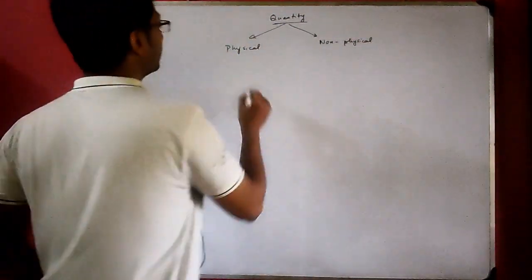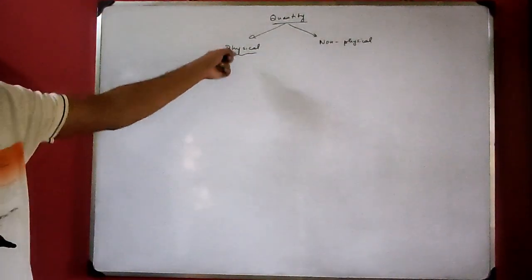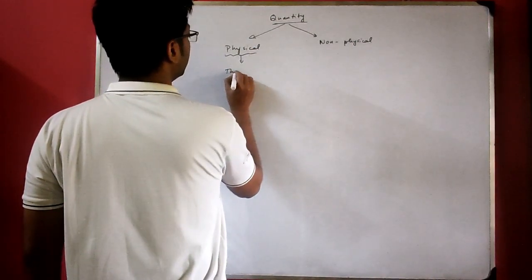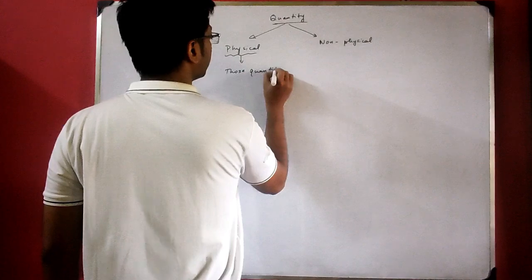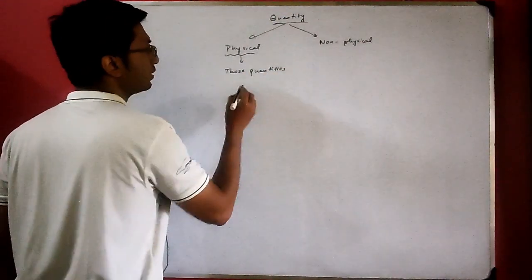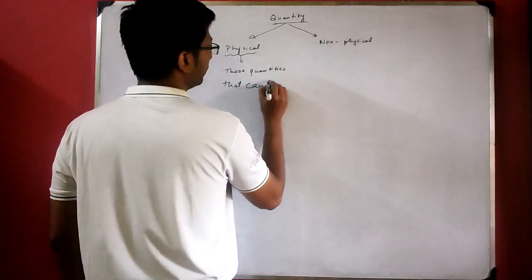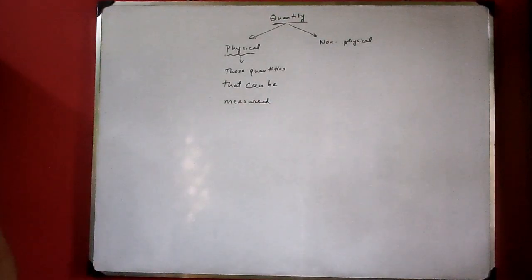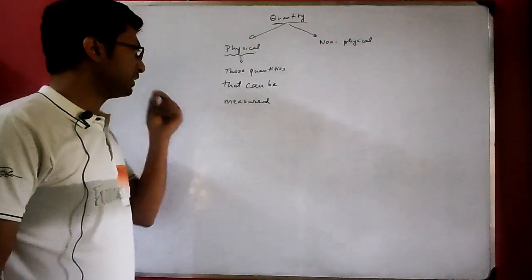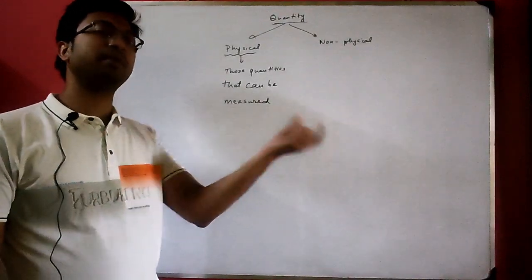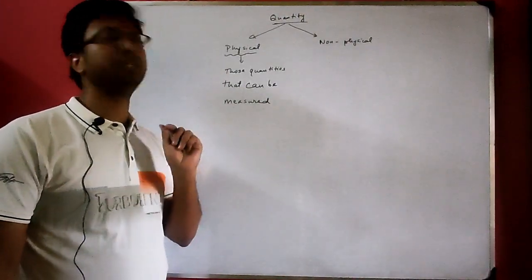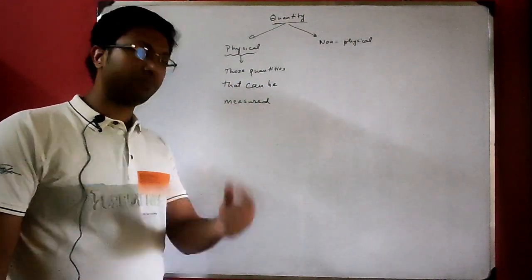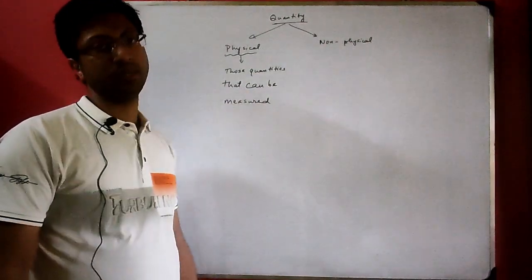Now, what do you mean by physical quantities? In this chapter we are going to study physical quantities and their measurement. Physical quantities are those quantities that can be measured. Measurement means you can represent it with a magnitude or a number. Suppose your weight or your mass, these are physical quantities. You can represent it with a number. Suppose your weight is 50 kg, for example. So 50 is the number by which we can express your weight.